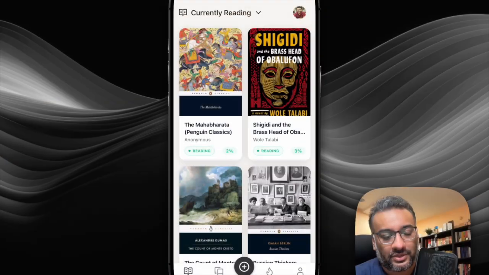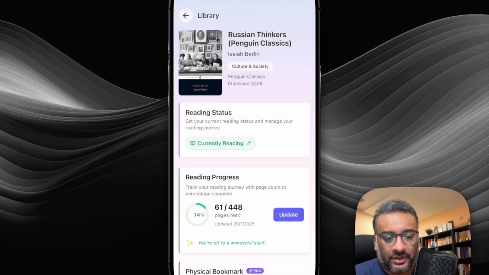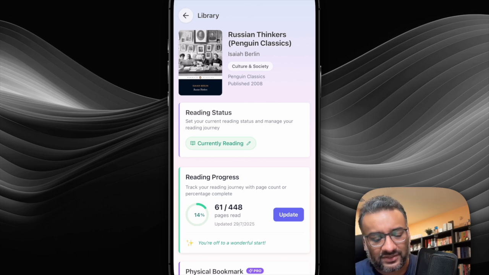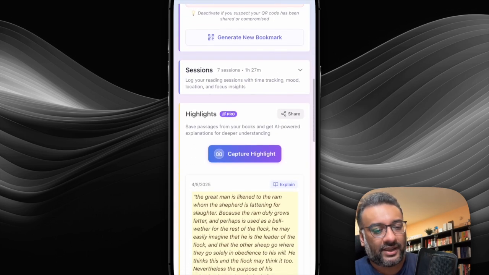I'll go into my account and I'll pick one of the books called Russian Thinkers by Isaiah Berlin. It's a pretty dense book. Isaiah Berlin was a historian and a philosopher, and in this book, he captures how some of the great authors like Tolstoy, Dostoevsky, Pushkin, how their work influenced the society, and in turn, how the society influenced their work. So it's a pretty dense book, and there are quite a few interesting passages in the book. So let's try to capture one of those highlights.